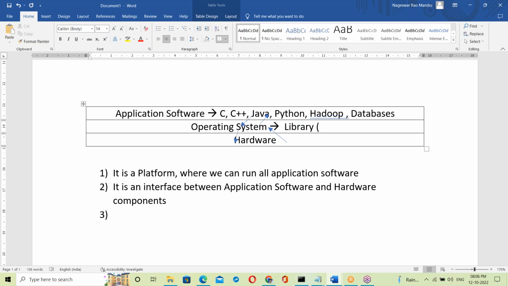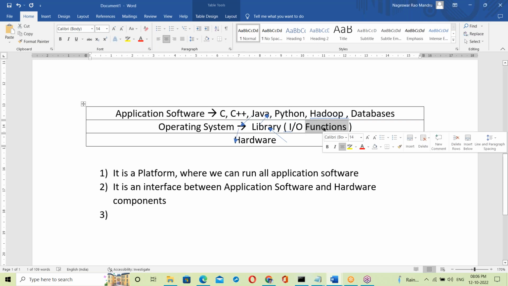Yes, in every OS there is a library. That library contains input-output functions. Functions means C language functions. Means the library is a collection of C language functions to perform IO operations. The library is to perform IO operations between application software and hardware.